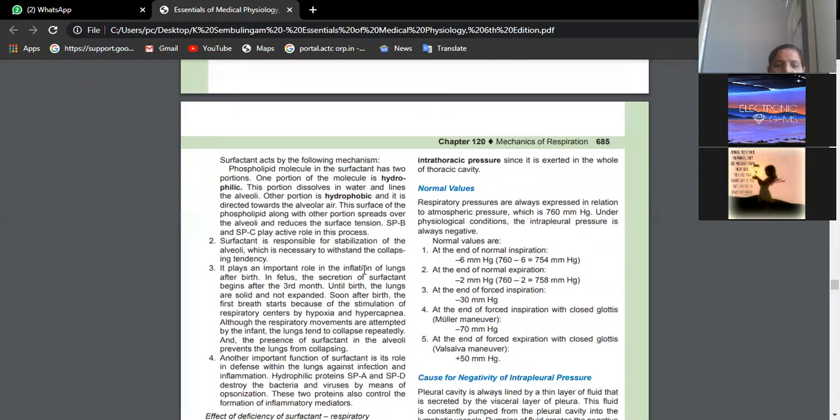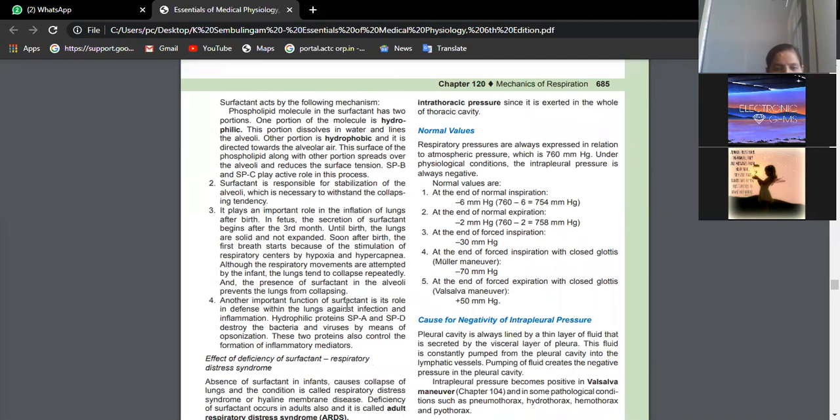Surfactant is responsible for the stabilization of alveoli, which prevents the collapse. It plays an important role in inflation of lungs. In the fetus, secretion begins after the third month. Until birth, the lungs are solid and not expanded. Soon after birth, the first breath starts because of the stimulation of the respiratory centers present in the medulla oblongata, by hypoxia and hypercapnia.